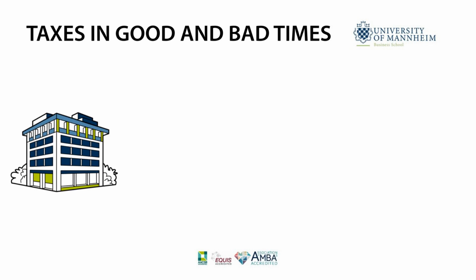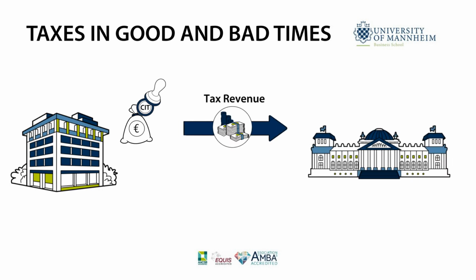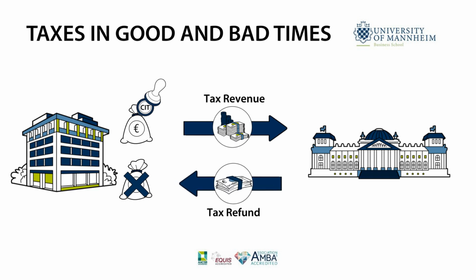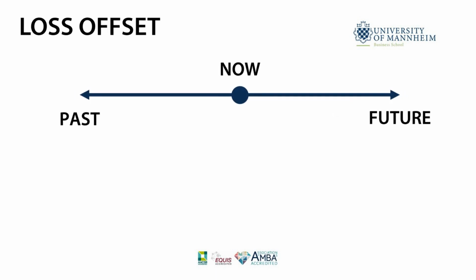Generally, corporate profits are taxed in the year they are incurred. Thus, in good times, the government receives tax revenues and thus participates in the profits of your corporation. Principally, in bad times, the government should then also participate in the losses of your corporation. This would require your corporation to receive a tax refund in the loss-making period. However, countries do not allow for an immediate tax refund.